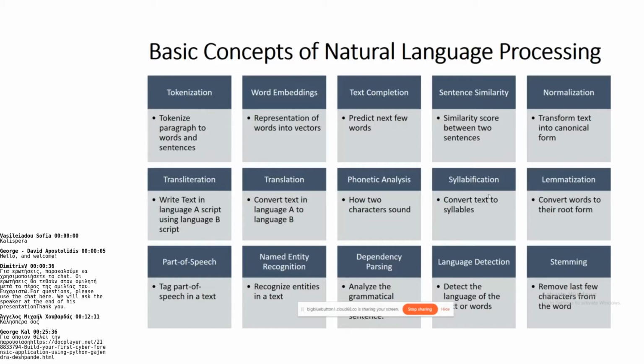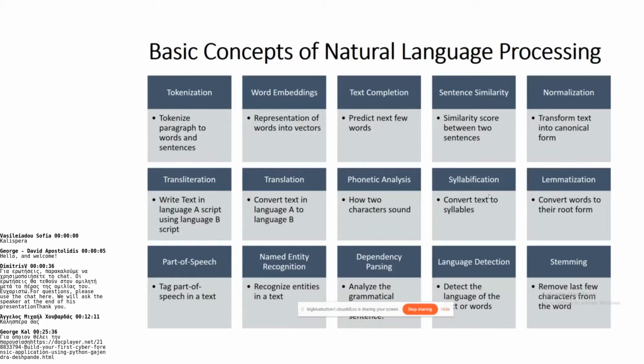The next is language detection. When we are performing NLP on more than one language, it becomes very important for us to detect the language of the words. Then next is dependency parsing. Here we try to analyze the grammatical structure of a sentence. We want to know what the verbs are, what the nouns are, and how they are related.